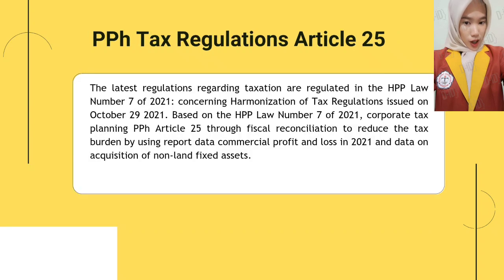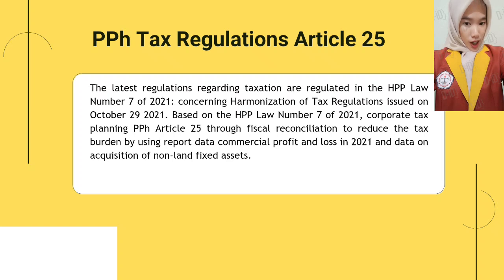PPH Tax Regulations, Article 25. The latest regulations regarding taxation are regulated in the HPP Law No. 7 of 2021, concerning harmonization of tax regulations, issued on October 29, 2021. Based on the HPP Law No. 7 of 2021, Corporate Tax Planning PPH Article 25 is done through fiscal reconciliation to reduce the tax burden, using commercial profit and loss report data in 2021 and data on acquisition of non-land fixed assets.